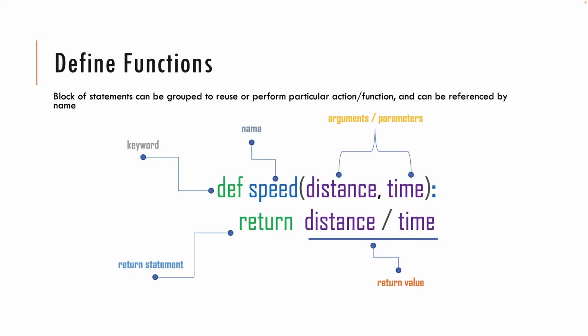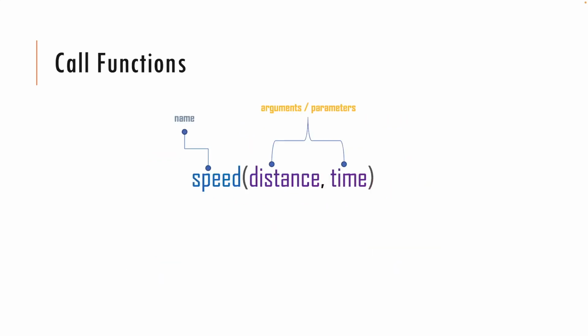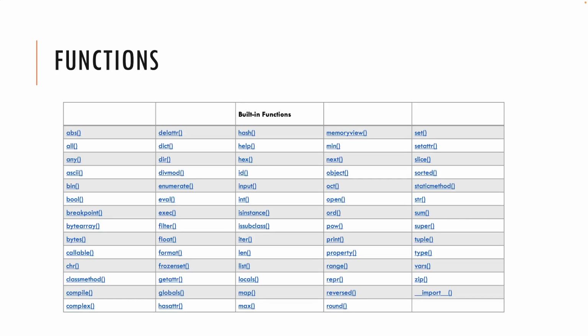But to get that thing done, you need to call the function. You need to tell this function to do something. How can you call that function? With the function name, and within the parentheses we provide arguments, that is the input. For example, calling the speed function is like speed 21.